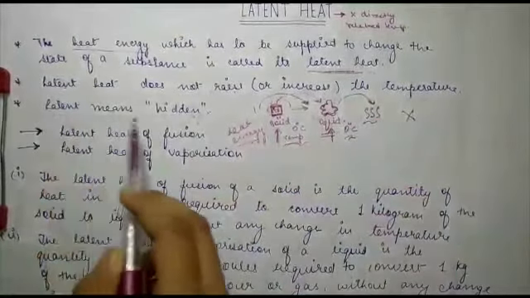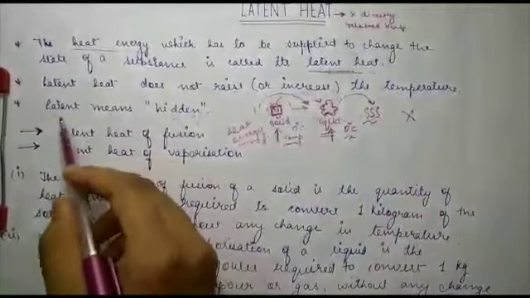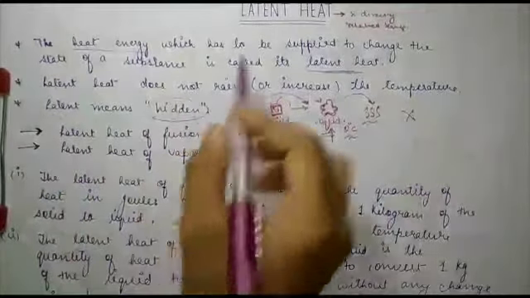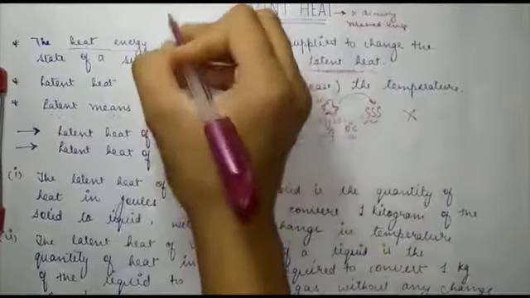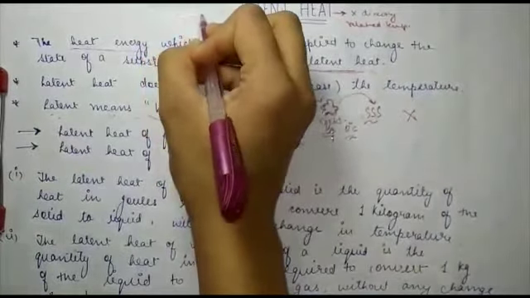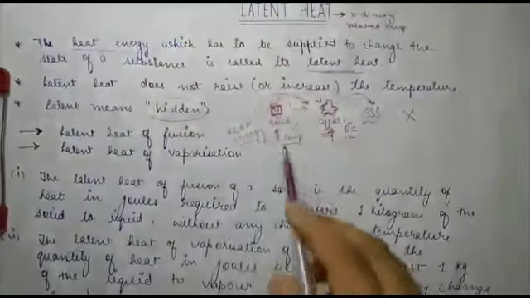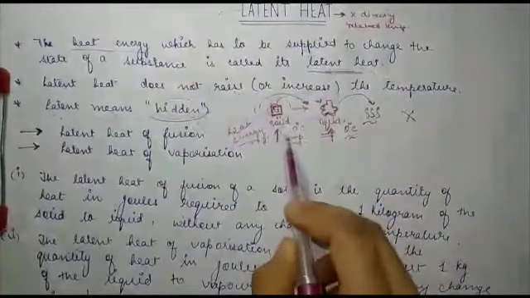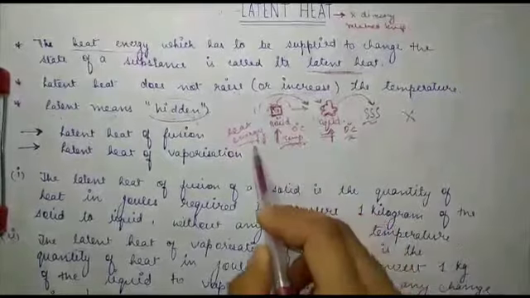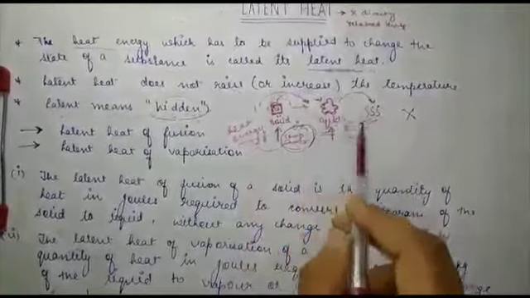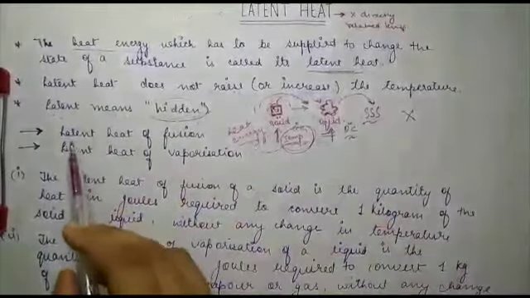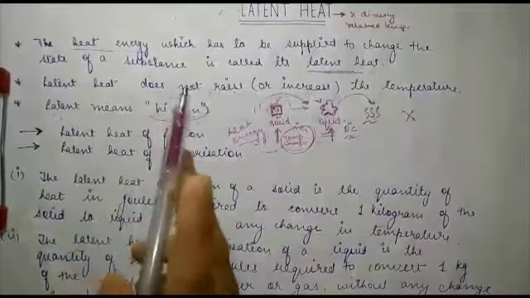Now, latent means hidden. So in latent heat, latent means what? It means hidden. Why hidden? Because I told you that the temperature you are applying is getting converted to heat energy. That means somewhere or the other the temperature is hidden. Now latent heat is of two types.